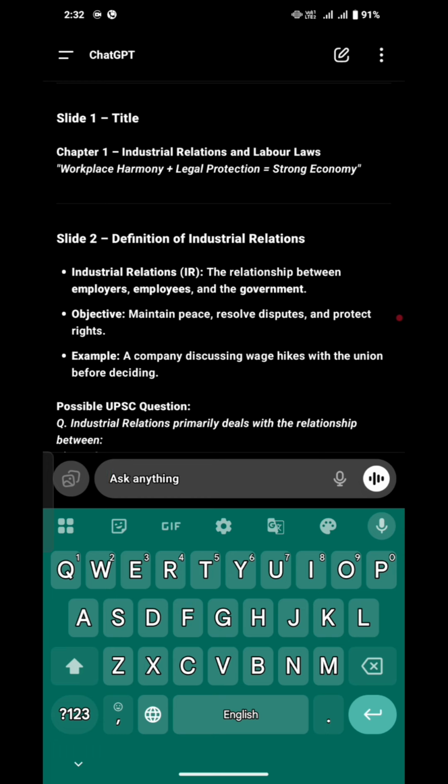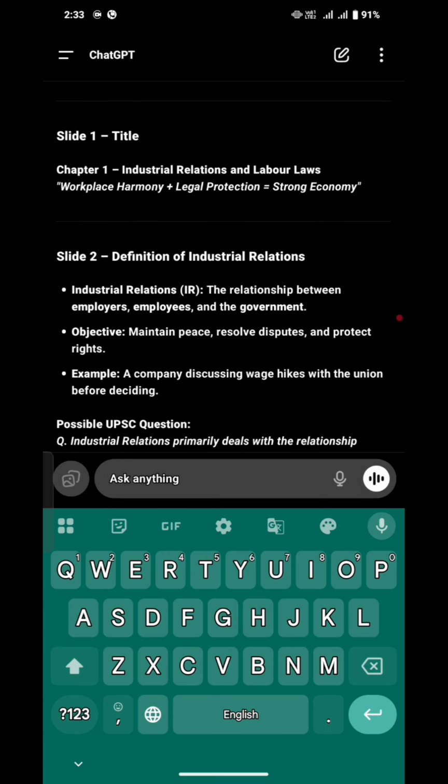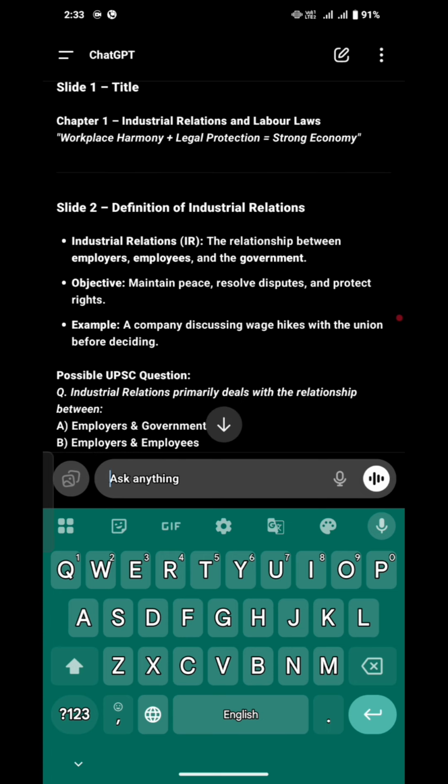So industrial relations and labor laws means industry is a place where workers work on daily wages, on a permanent wage basis, or maybe on a contractual basis. We need to relate both industry and labor together, because neither can run individually without the help of the other. I hope I was able to make you understand the meaning of industry and labor. So first of all, slide number 1.